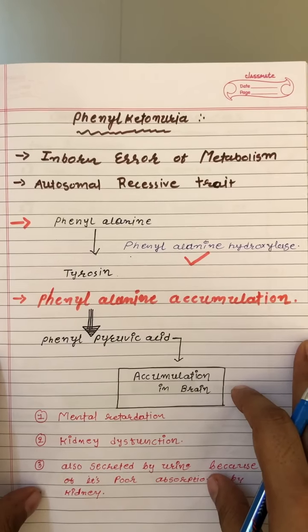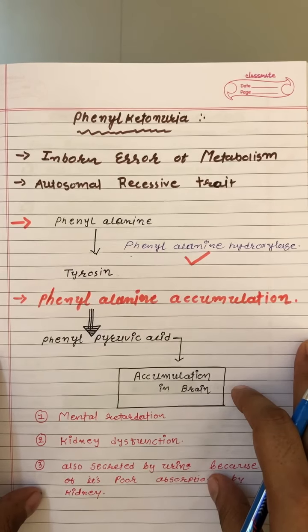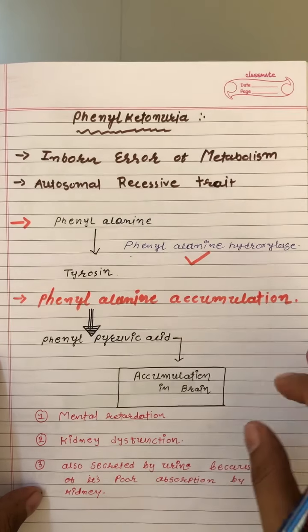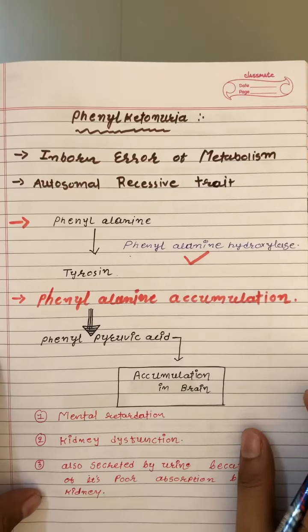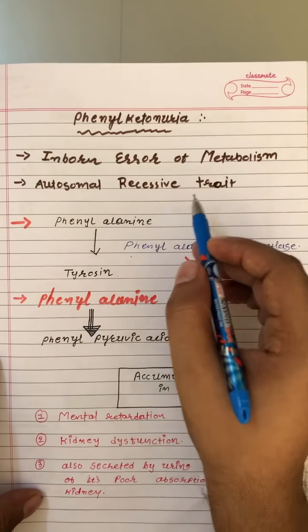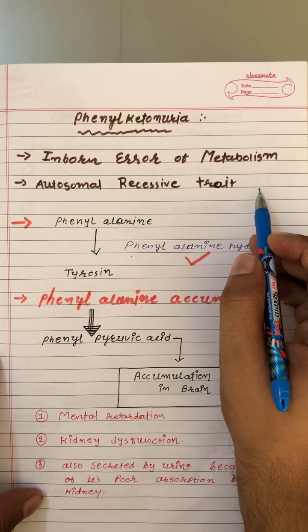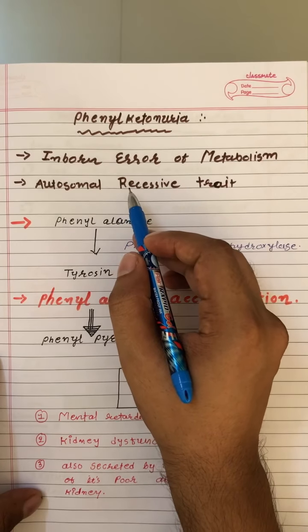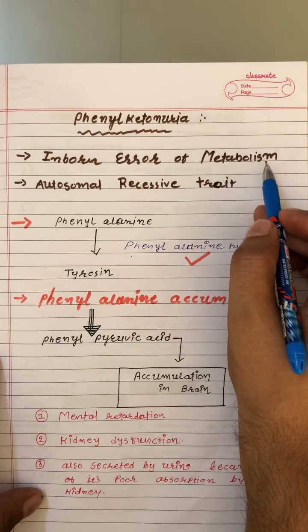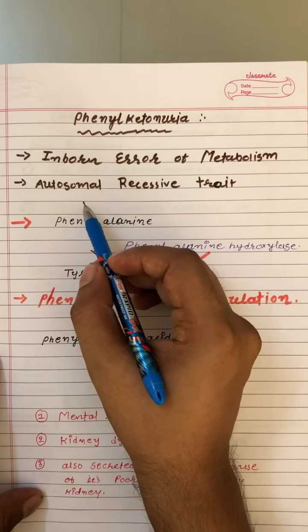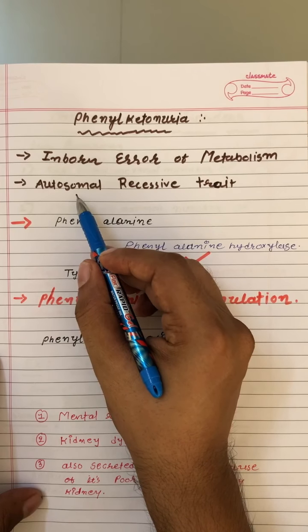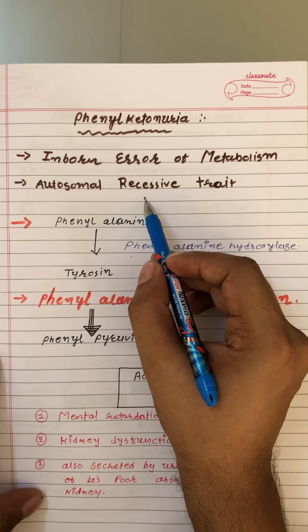Good afternoon, dear students. Till now, we were discussing the Mendelian disorders, and these disorders are related to single gene mutation, right? We were about to discuss the last example of that, and that is phenylketonuria. Phenylketonuria is an inborn error of metabolism. That means by birth, that particular individual will have a problem in the metabolism. It's an autosomal recessive trait, so they are connected with the autosomes and